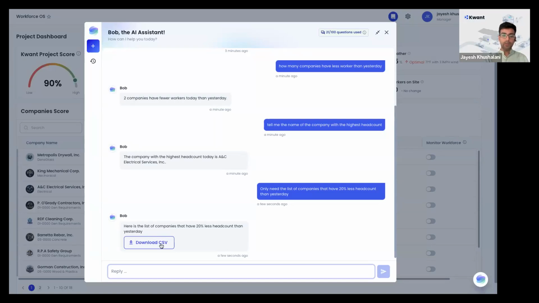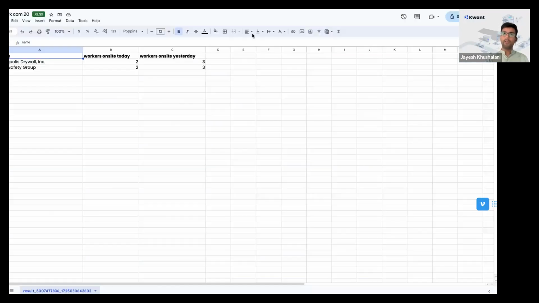You can download it as a CSV, and it'll be a well-formatted CSV. You can see, like, Metropolis Drywall. They had 2 workers today and they had 3 workers yesterday. So it's just a small data set example, where you can look at multiple contractors and define different criteria, like how many workers Metropolis has on location A yesterday versus location B today, and so on.